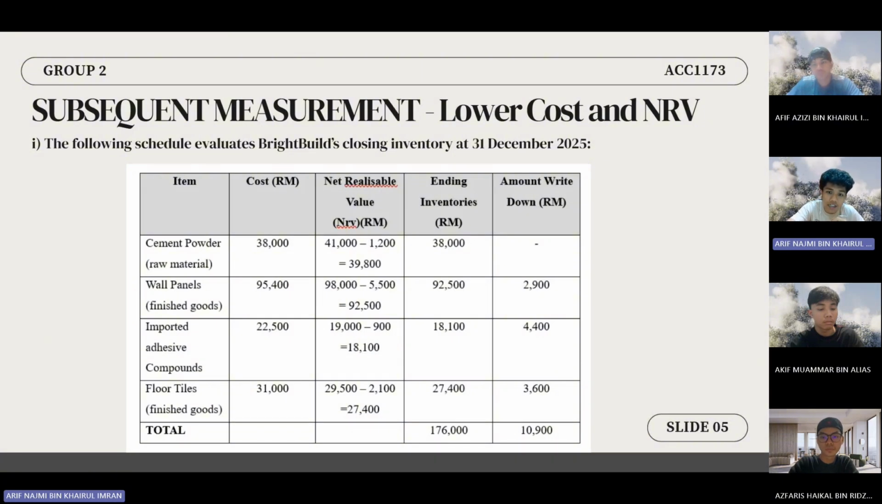For the imported adhesive compound, we see a heavy drop. The cost is 22,500 ringgit, but the NRV is only 18,100 ringgit. This requires a write-down of 4,400 ringgit. Lastly, the floor tiles have a cost of 31,000 ringgit and an NRV of 27,400 ringgit, requiring a write-down of 3,600 ringgit. In conclusion, the total value of ending inventories reported on the balance sheet will be 176,000 ringgit, and the total inventory write-down loss comes to 10,900 ringgit.